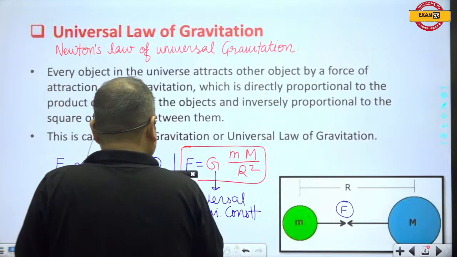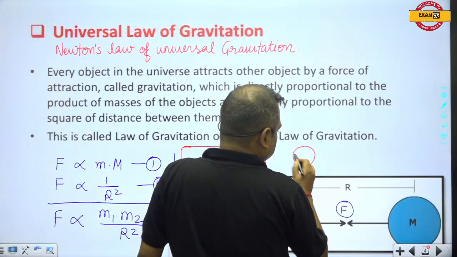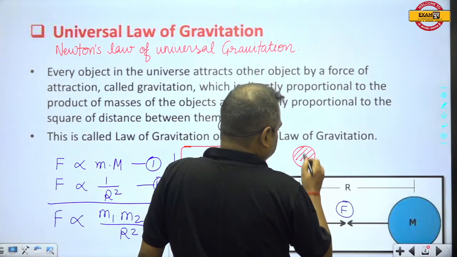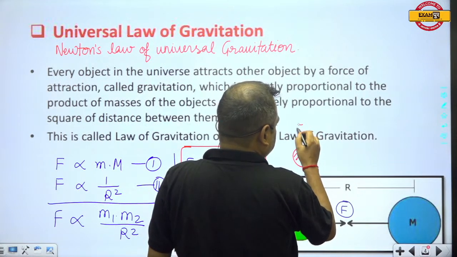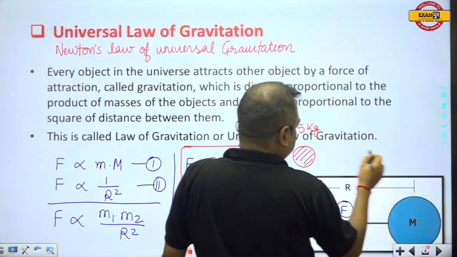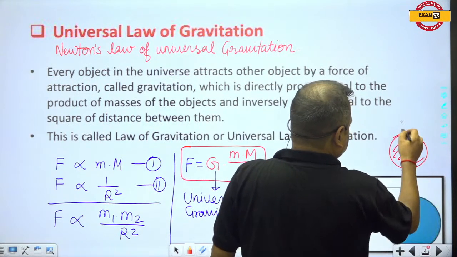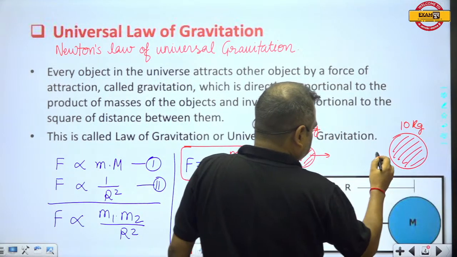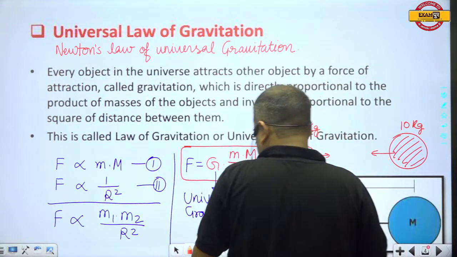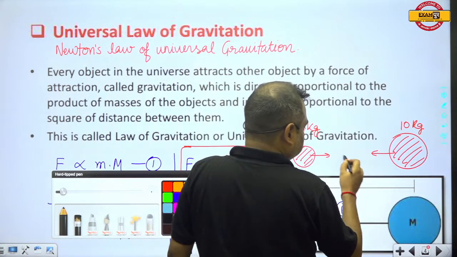It means, suppose this is a mass of 5 kg and here is a mass of 10 kg, and these two bodies attract each other with some force.